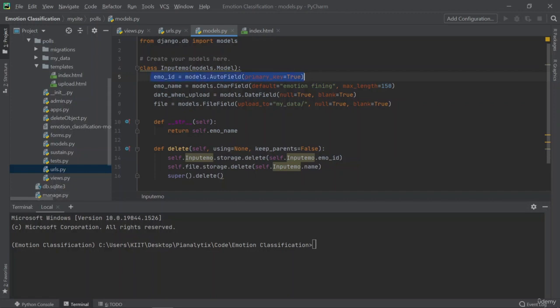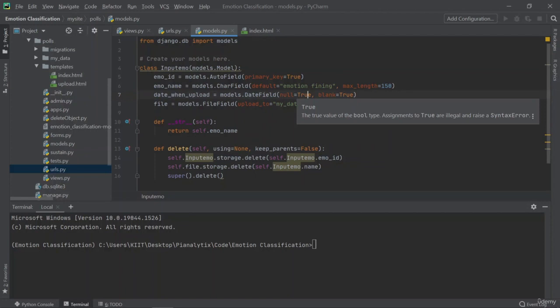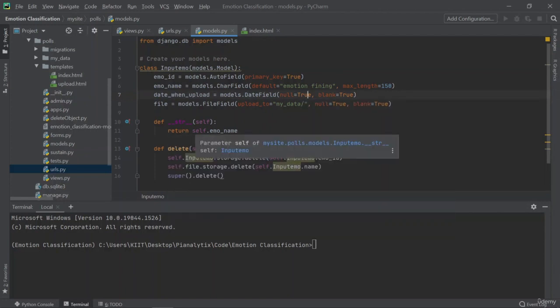And you can see these are the columns that this table will have. This is the ID, this is the name, then this is the file, and where the file has to be stored. That should be inside the my data folder, right? And then whatever was the date when it was uploaded, right? So you can do that. Now, the thing here is to define the name of the object.